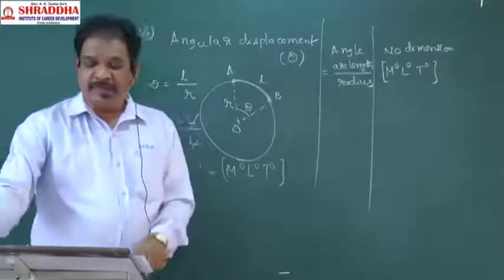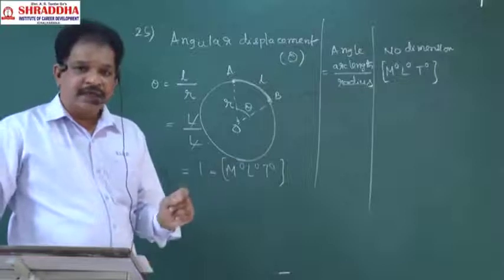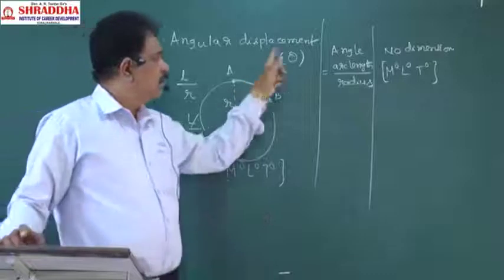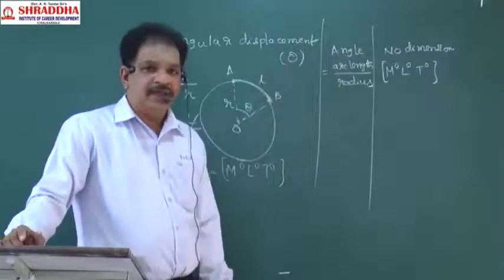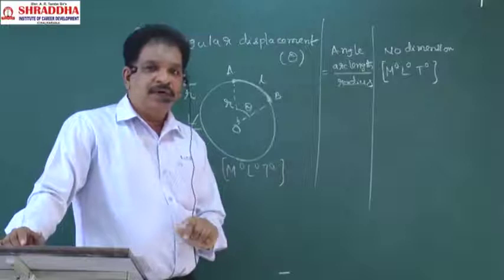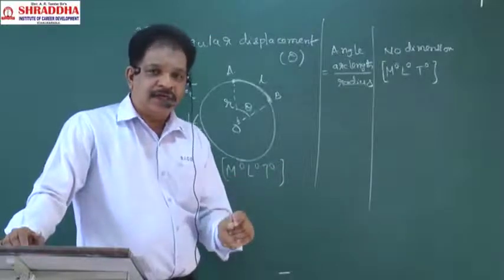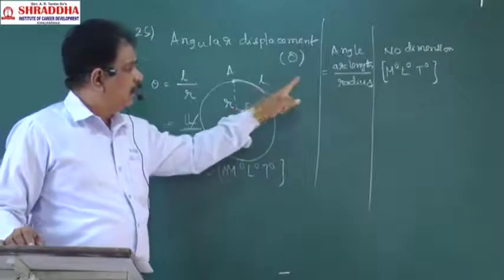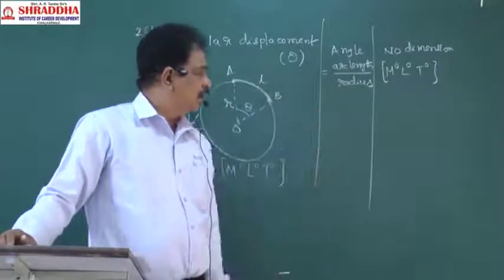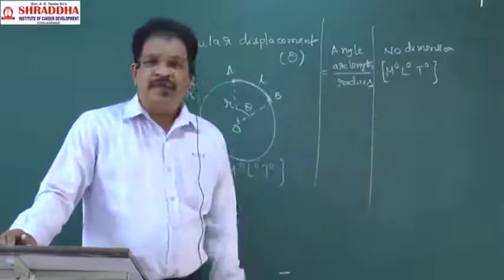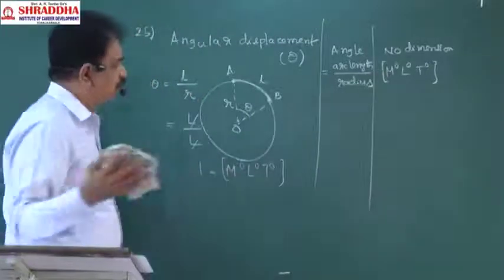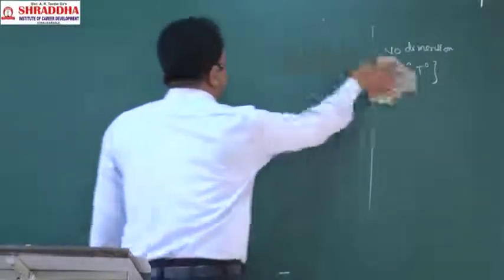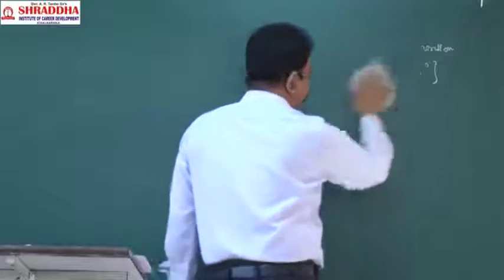So angular displacement does not have any dimensions. Angular displacement is nothing but the angle moved by a body in a particular time interval, and that is called angle. The angle formula is arc length by radius. That's why it does not have dimensions.